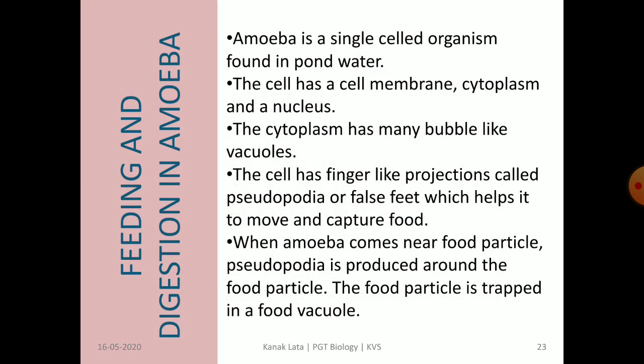Now the next topic is about feeding and digestion in amoeba. As you all know, amoeba is a unicellular organism present in pond water and its food is microscopic organisms. The cell has a cell membrane, cytoplasm and a nucleus. The cytoplasm contains many bubble-like structures called vacuoles. The amoeba has finger-like projections called pseudopodia.